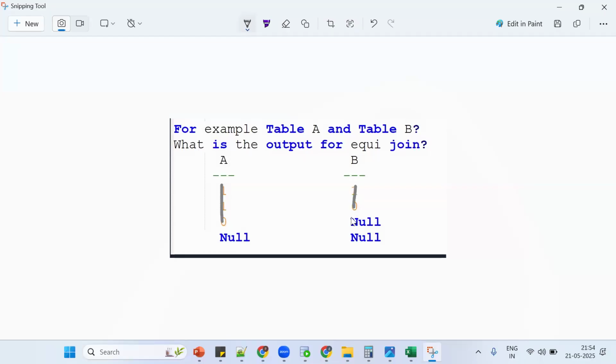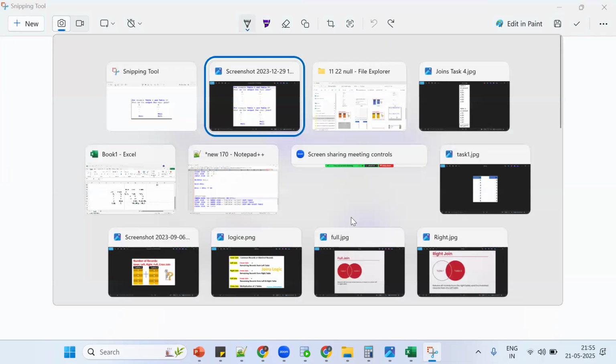So 3 plus 1, 3 plus 2. What about full join? 3 plus 1 plus 2, 6. What about cross join? 4 into 4, 16. So only inner join should be calculated, the remaining are this plus kind of thing.